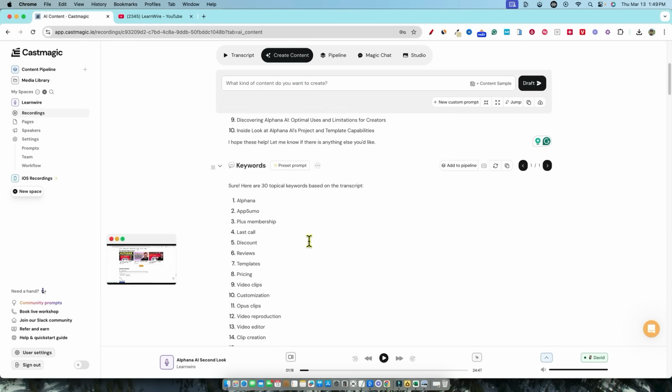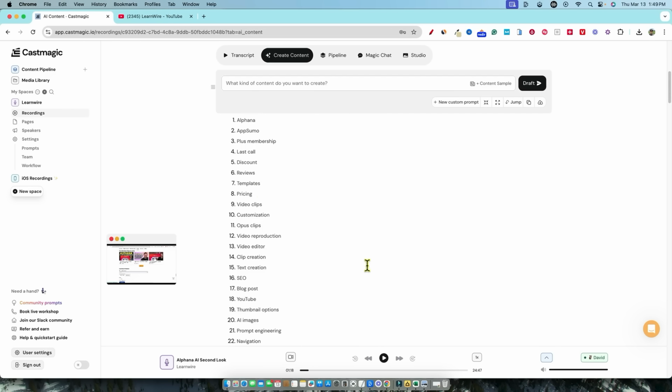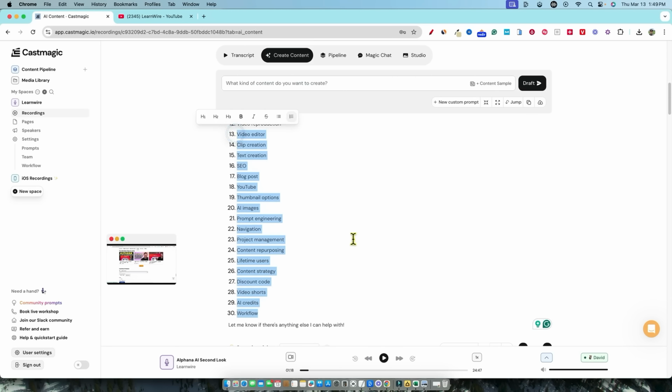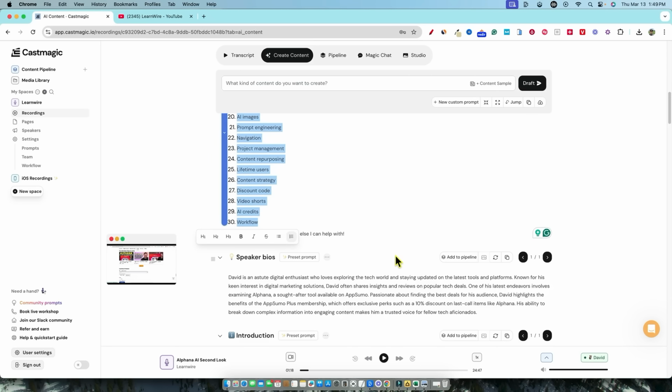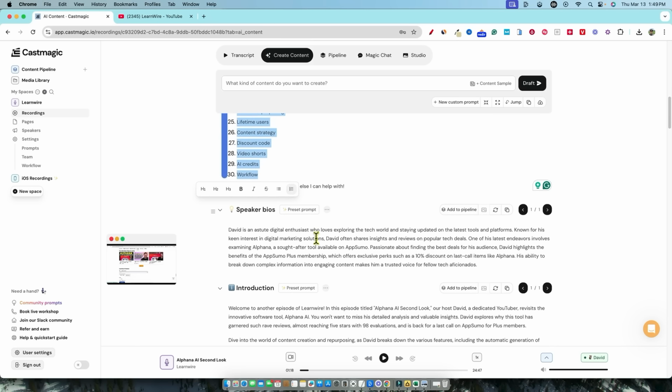So that's really good. Keywords, we have, here are 30 topical keywords based on the transcript. So here's all the popular things that we mentioned inside of that review. It's going to basically find popular terms, or you could consider these NLP keywords that you could go and use to write. We could come up with a prompt and say, hey, take all these keywords right over here to include in our blog post, something like that, right? In your workflow.